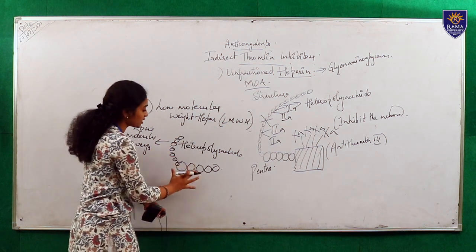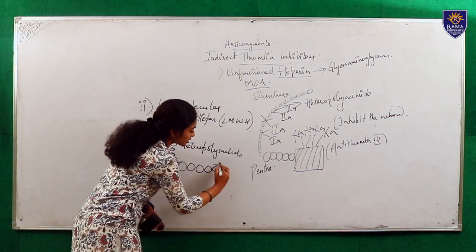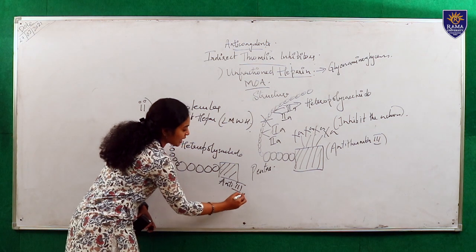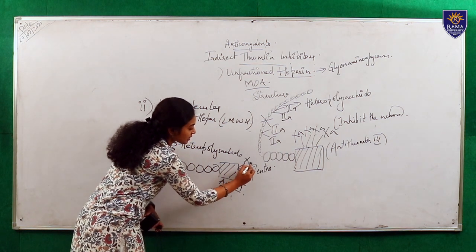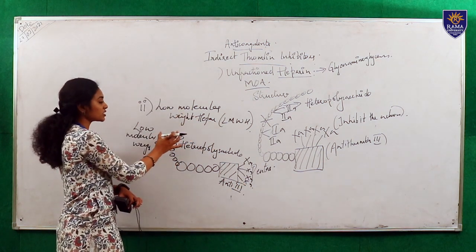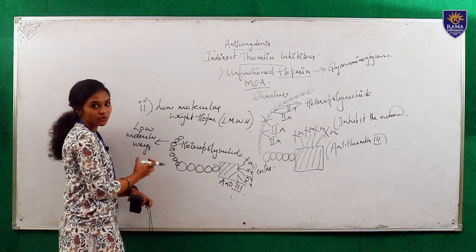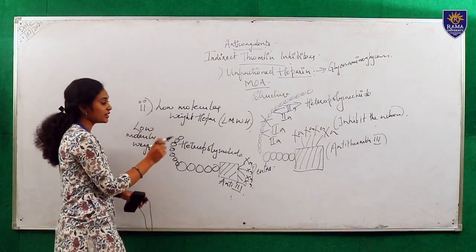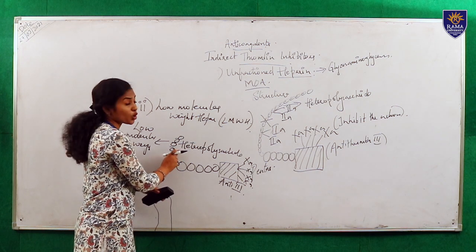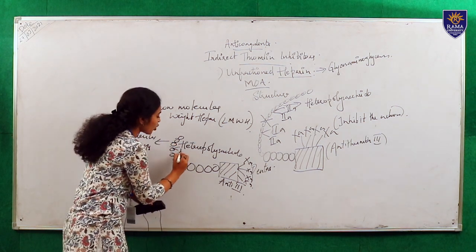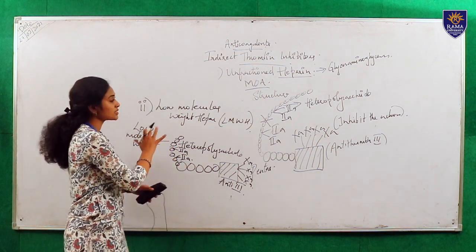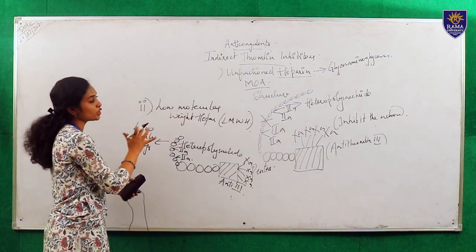This is the same mechanism: the active pentasaccharide will go and bind with antithrombin 3, and it will bind with factor 10A and inhibit its action. The same mechanism, but they just reduced the molecular weight of this drug. One more difference is that they don't facilitate the breakdown of prothrombin, which is 2A. Only a small amount of prothrombin is facilitated in this case. So this is the difference between unfractionated heparin and the low molecular weight heparin.